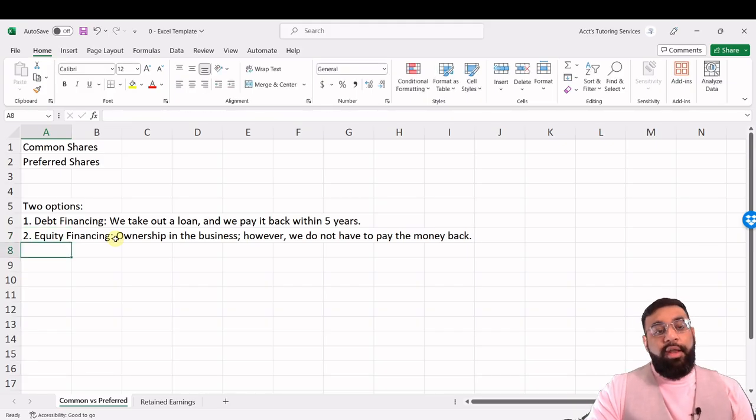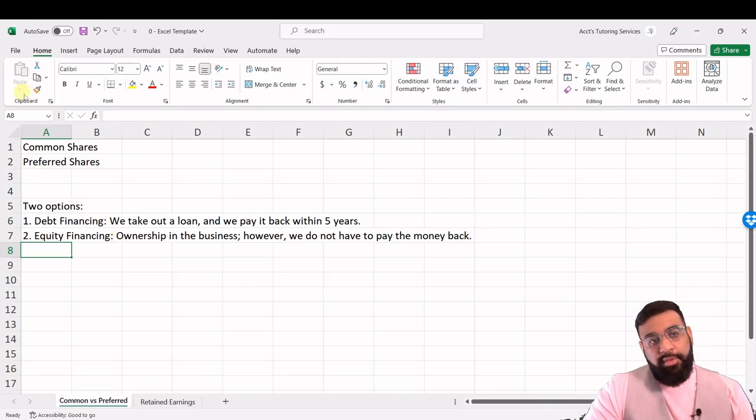So once again, to recap, the biggest pro of debt financing is we're not giving up ownership in the business, but the biggest con is that we have to give periodic interest payments. Whereas with equity financing, the biggest pro is that there's no periodic payments required by the business. However, the biggest con is we're giving up ownership in the business.